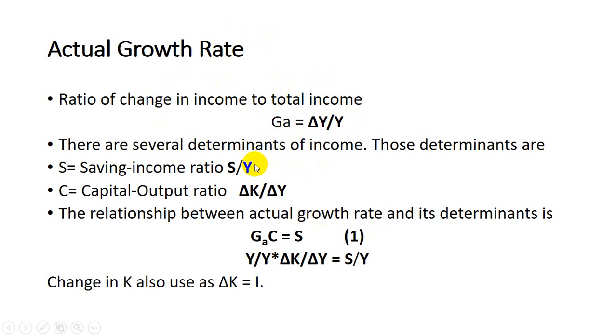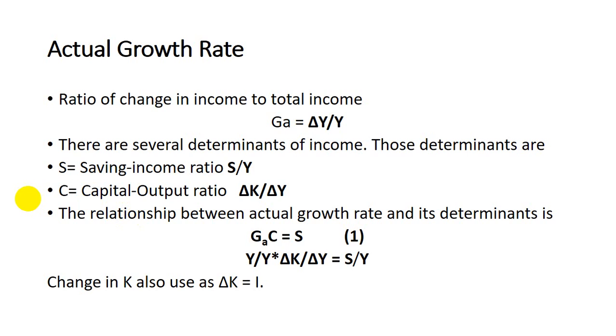Okay, so there are several determinants of actual growth rate. Those determinants are, first, the saving income ratio, which we will denote by S, and the capital output ratio, that is basically the change in capital due to change in output, which is denoted by C later in our equations of actual growth rate, warranted growth rate, and natural growth rate, and the relationship. So now these are the determinants of actual growth rate.